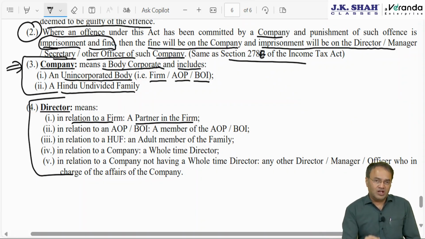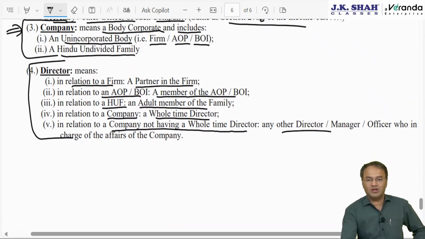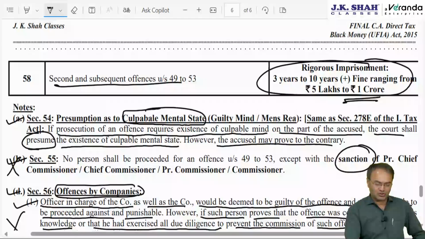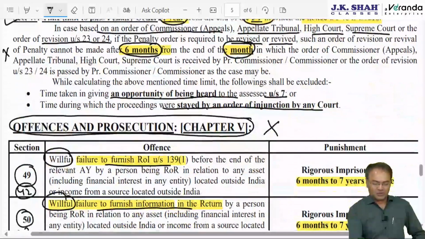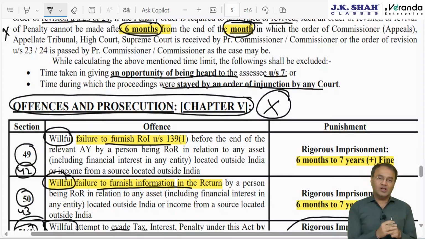Same way here, when we say officer in charge of the company is director, director has to go to jail. Director would mean for partnership firm, partner. AOP, BOI, any member of AOP, BOI, HUF, any adult member of HUF, company, the whole time director, and company not having whole time director, then any other director, manager, officer who is in charge of the affairs of the company. All these things are totally unimportant, questions don't come. Entire offences and prosecution you can skip as I have already marked, but in case you want to do it, I have revised it.